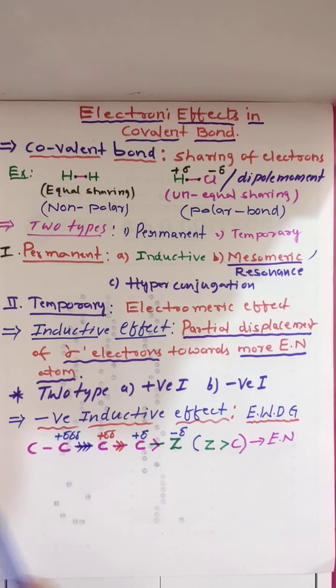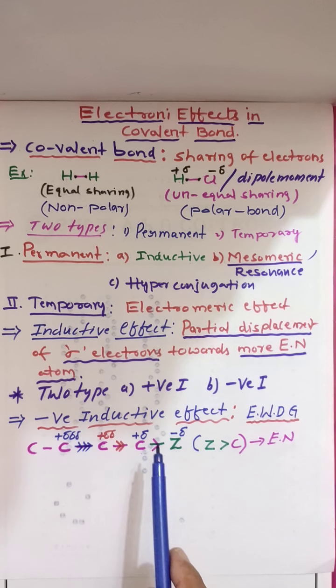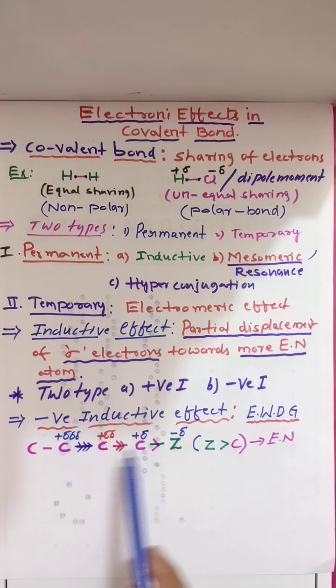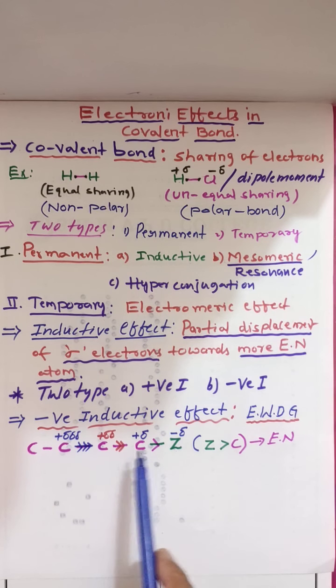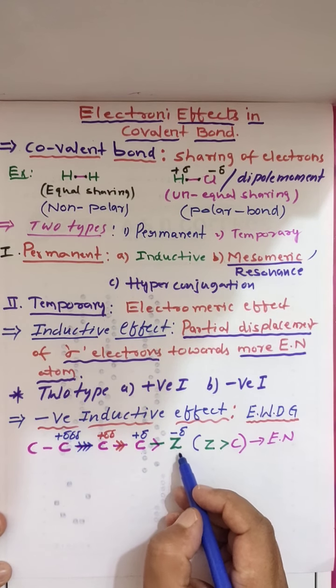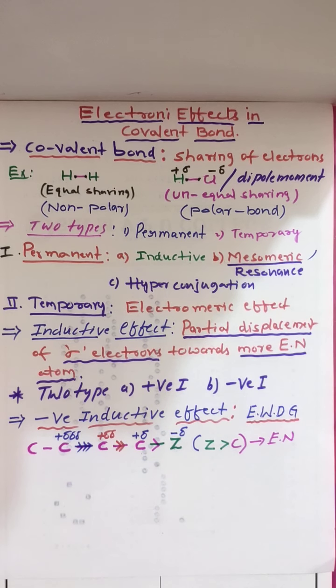After the third carbon, there is no inductive effect. Inductive effect will work up to 3 carbons only, maximum. Here it is very little, up to 2 only we are getting. So negative inductive effect, or inductive effect, works up to 3 carbons only. This is the condition you have to remember. So here I told electron withdrawing group. Who will withdraw? Generally the atom or group which has more electronegativity.